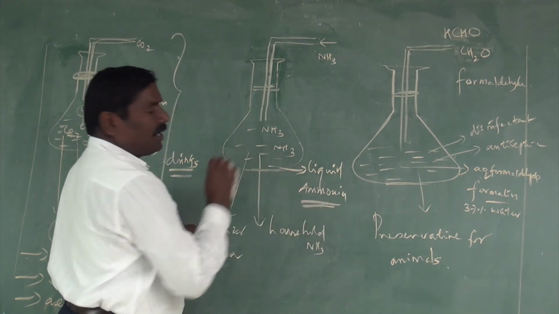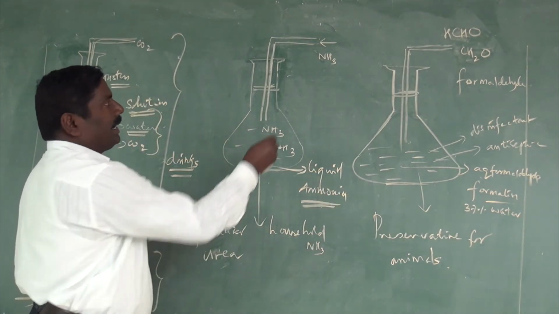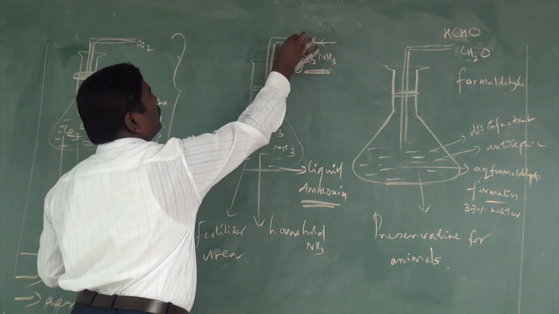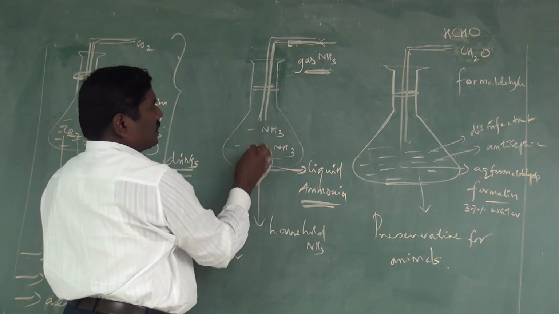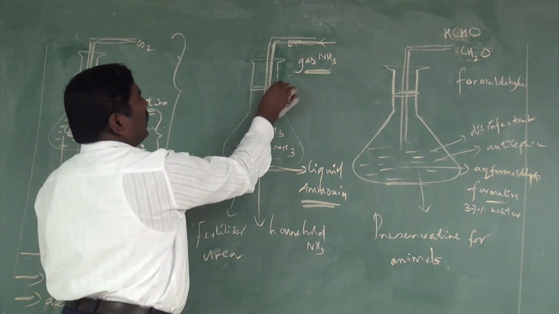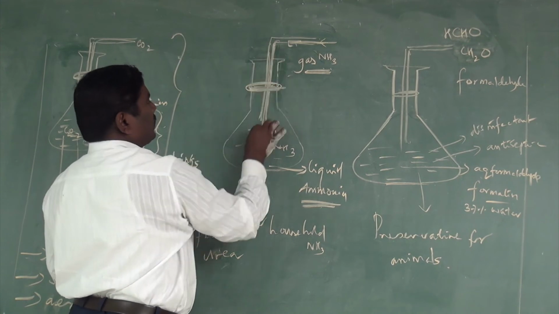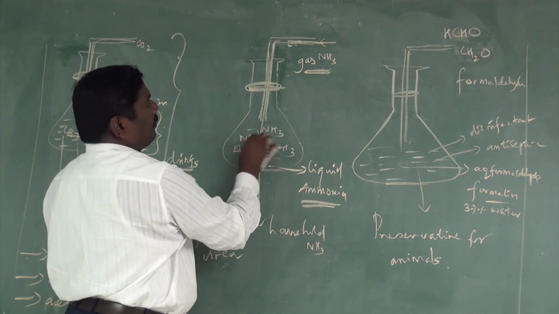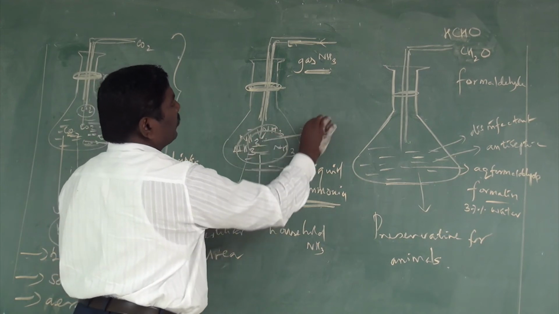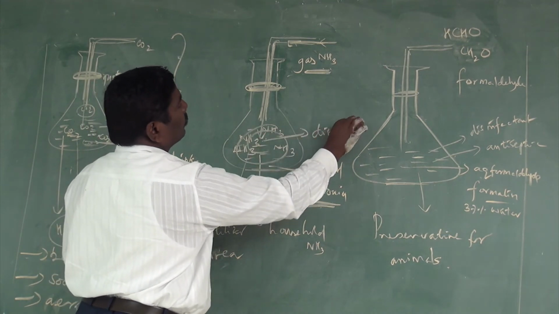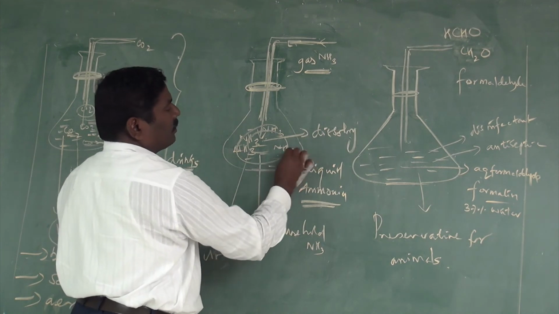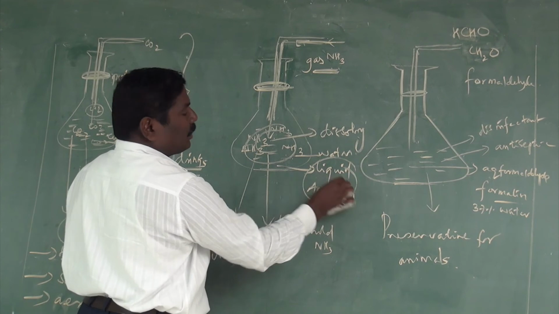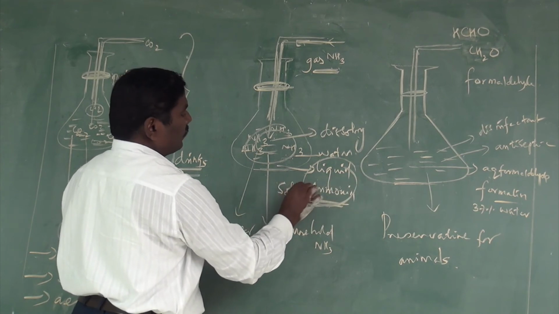This liquid ammonia is nothing but ammonia gas which is passed into water contained in a vessel under high pressure. The ammonia dissolves into the water, which produces liquid ammonia solution.